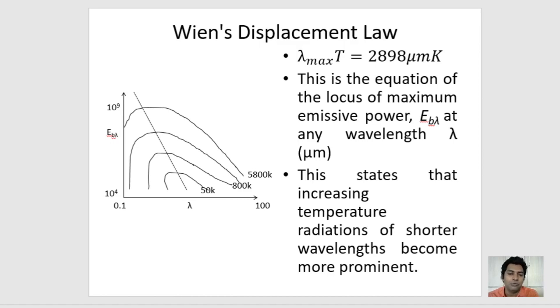In the figure also we can see that if the temperature is lower, lambda is more. If the temperature is higher, the intensity of shorter wavelength is more. So at any temperature and at any wavelength, this law is satisfied: lambda max T is equal to 2898 micrometer Kelvin.